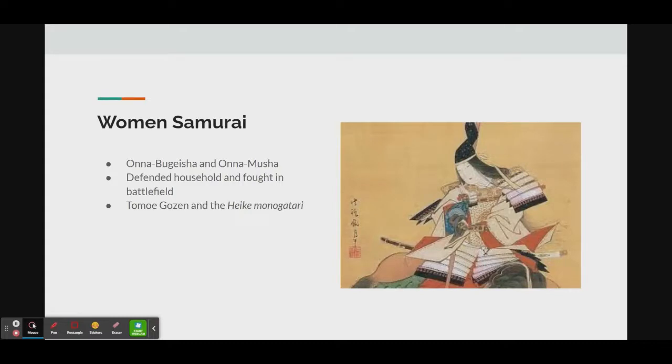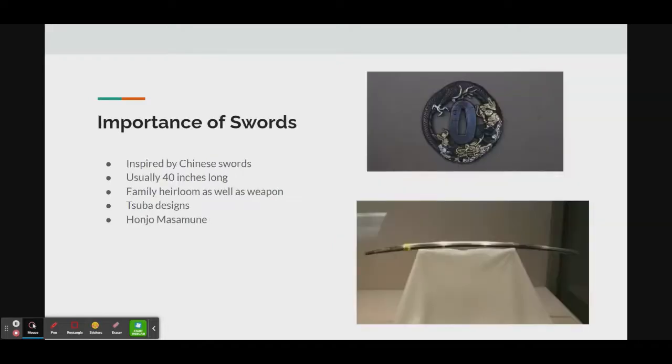First, the names to refer to female samurai are Onna-bugeisha or Onna-musha, and they were female warriors in Japan. Onna-bugeisha fought on the battlefield alongside men, while Onna-musha defended homes. An example of a famous Onna-bugeisha was Tomoe Gozen. Tomoe Gozen was an elite Onna-bugeisha, and information about her was spread through a story named Heike Monogatari. She fought in the Genpei War under the Minamoto clan and commanded 1,000 soldiers.